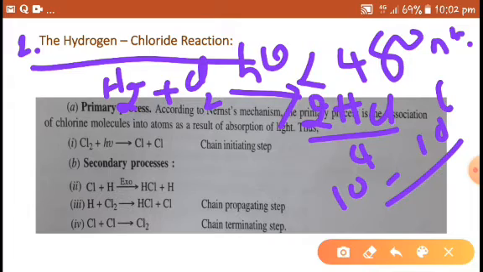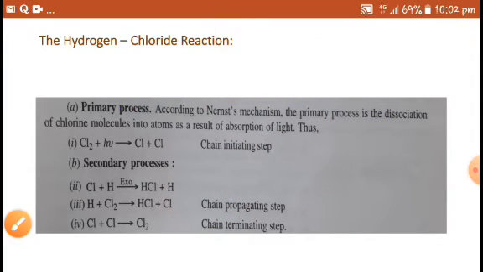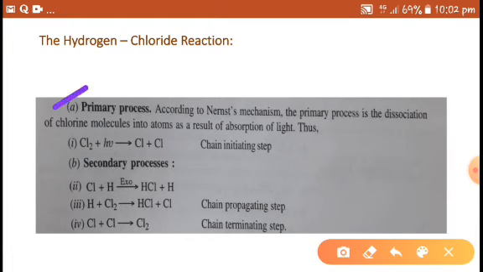The extremely high quantum yield can be explained by the chain mechanism proposed by Nernst. The different steps involved are, first of all, the primary process.